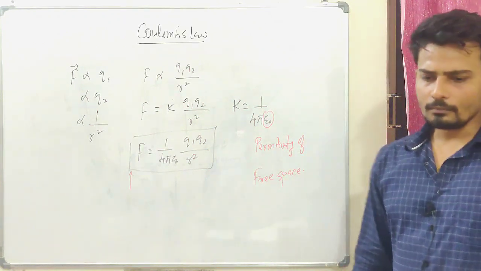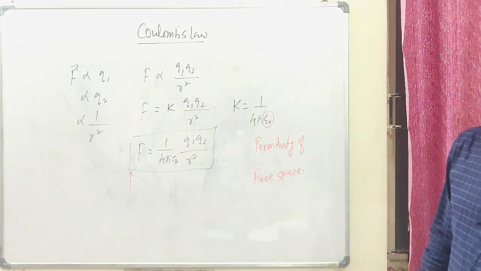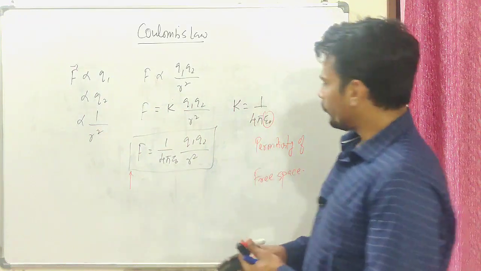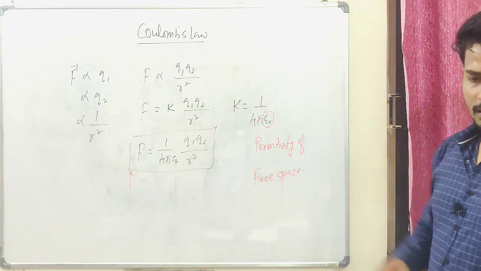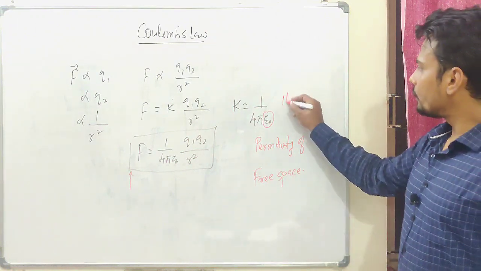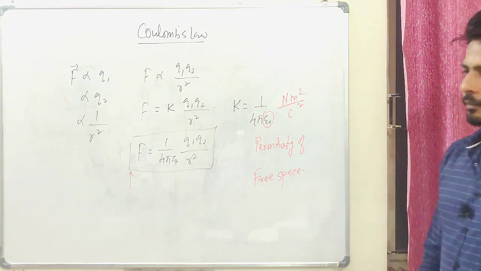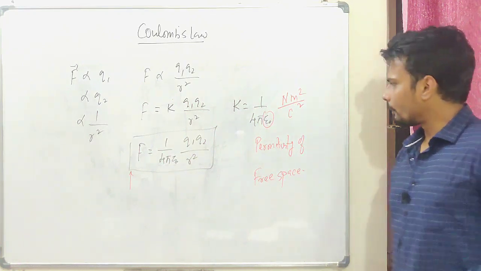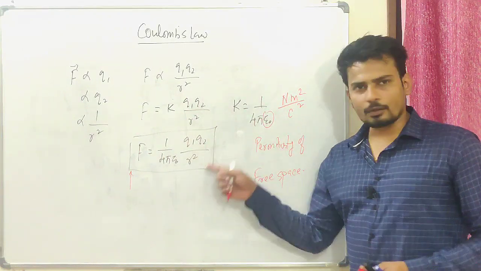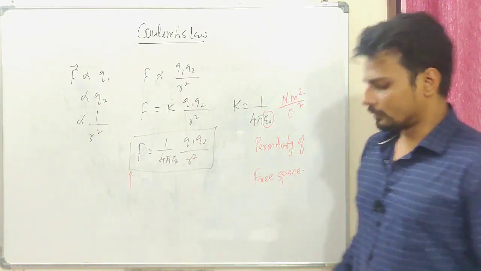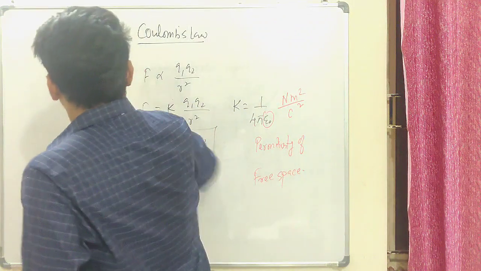All okay? Now one more thing I want to add is the unit of this constant K. This is nothing but Newton meter square per Coulomb square. You should know the unit, and you can probably figure out the values, of course, since you must have learned this in units and dimensions. Okay, now let's see